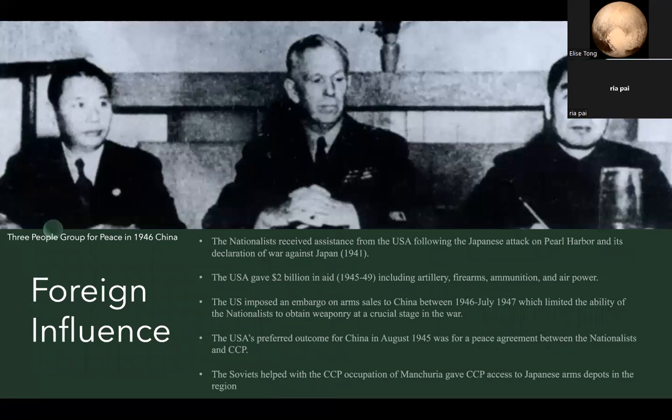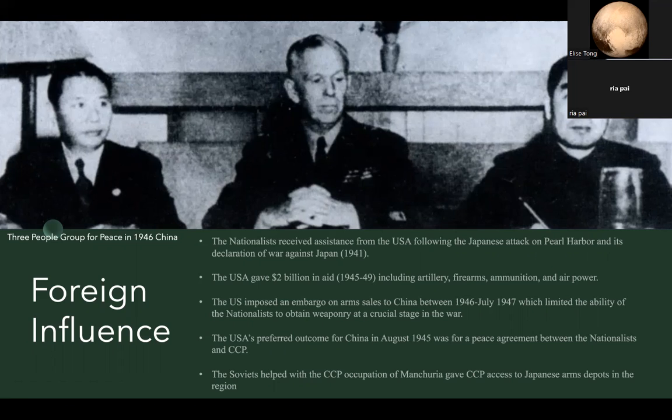There was also a lot of foreign influence in the Chinese Civil War. The nationalist government was subjected to relentless aerial bombardment and found it difficult to maintain critical supplies. So the nationalists received assistance from the USA following the Japanese attack on Pearl Harbor and its declaration of war against Japan in 1941. The US gave $2 billion in aid, including artillery, firearms, ammunition, and air power. However, the US also showed its disagreement with nationalist conduct of policies by imposing an embargo on arms sales to China between 1946 and July 1947, which actually limited the ability of the nationalists to obtain weaponry